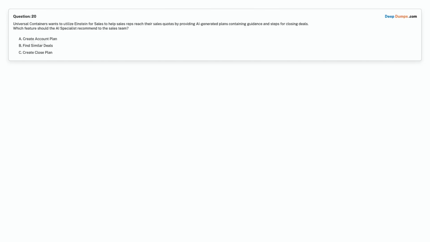Question 20. Universal Containers wants to utilize Einstein for Sales to help sales reps reach their sales quotas by providing AI-generated plans containing guidance and steps for closing deals. Which feature should the AI specialist recommend to the sales team? Option A. Create account plan. Option B. Find similar deals. Option C. Create close plan. Choose the correct answer.